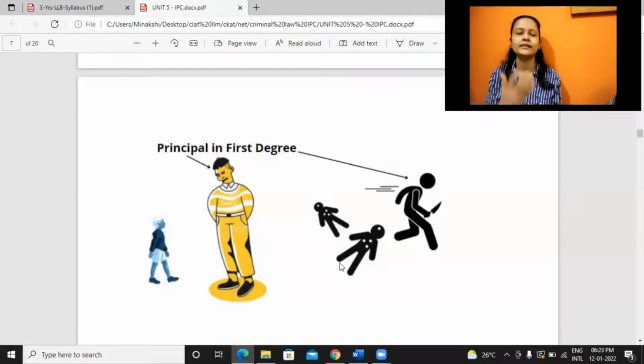Still, he will be held liable under principal in first degree. The person is not even present, yet he is made liable because he has somehow convinced the child or created such a situation where the child ends up killing the person. This is one example where this person is principal in first degree.